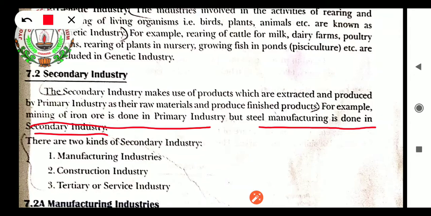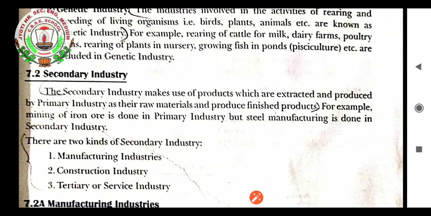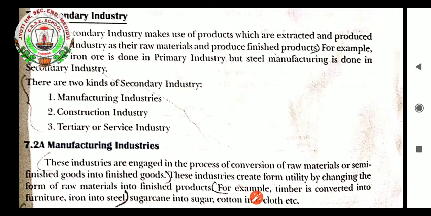Now this secondary industry is classified into three, that is manufacturing industries, construction industries, tertiary or service industry.